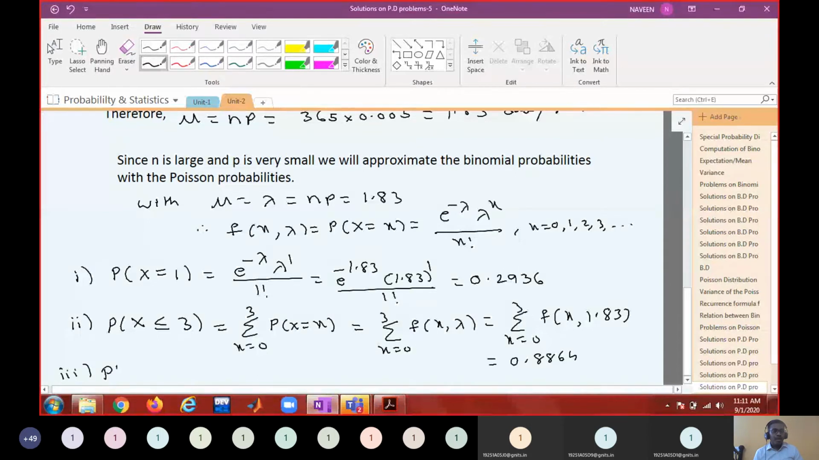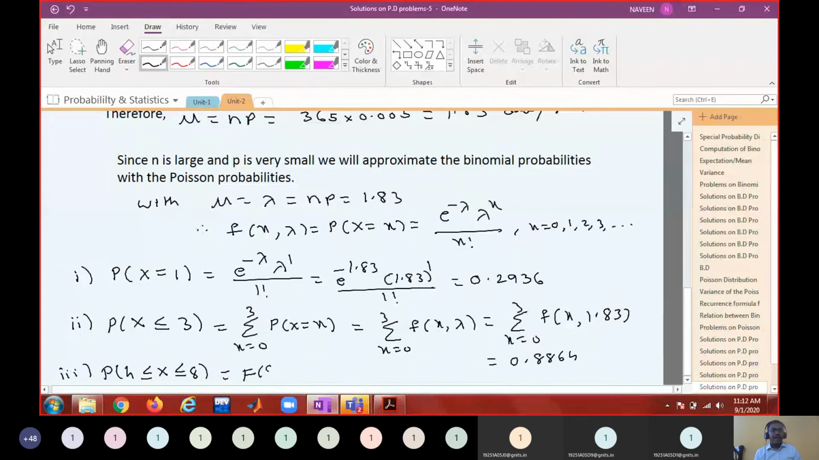Probability that x is between 4 and 8. Let us include 4 and 8 also. That means 4 less than or equal to x less than or equal to 8. Okay, you can do it in 2 ways. What are the 2 ways? Can you tell me?